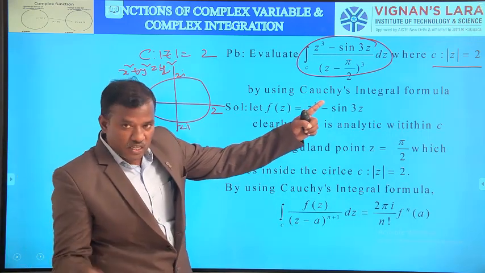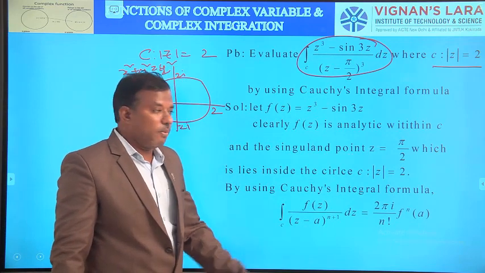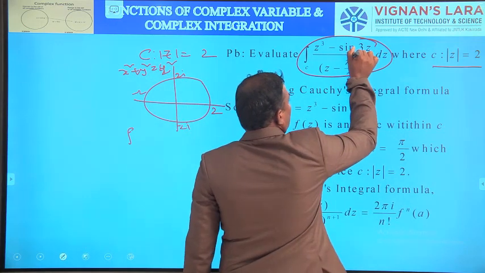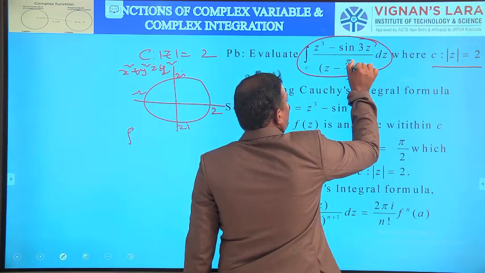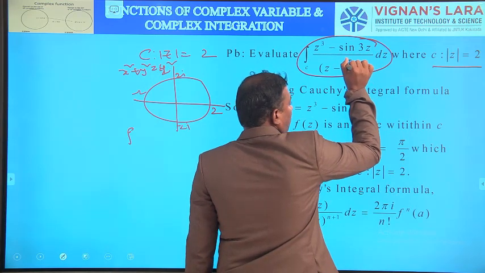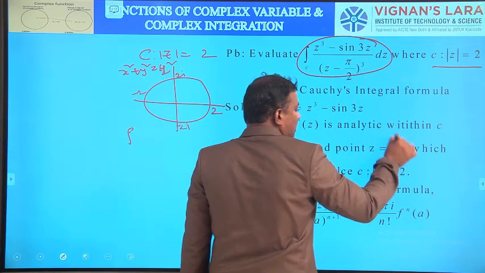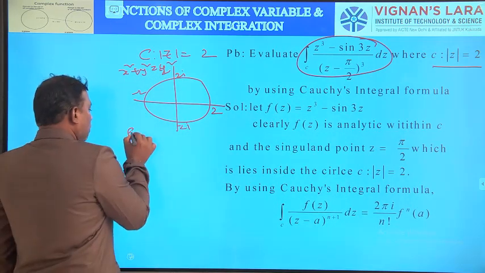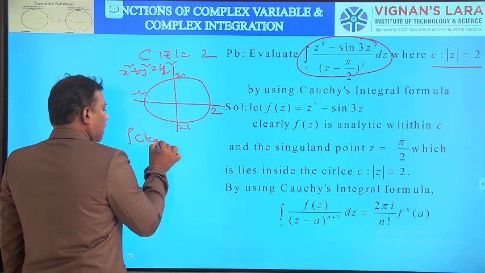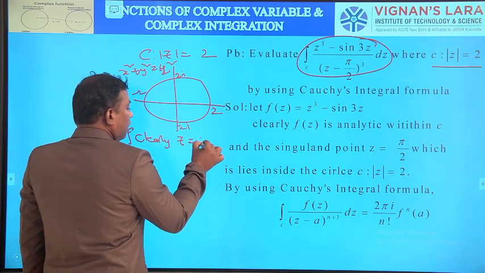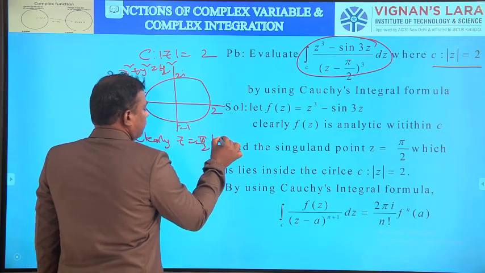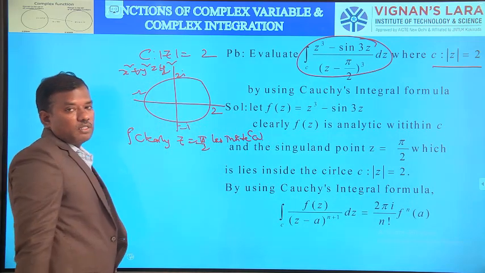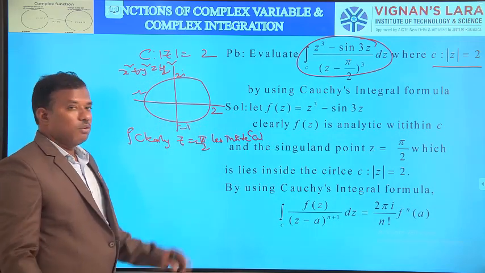What is the radius of the circle? 2. So clearly z equals pi by 2 lies inside the circle mod z equals 2. Once again, the integrand is defined everywhere except at z equal to pi by 2. Pi by 2 is nearly 1.5 something, so this pi by 2 lies inside C, where C is mod z equal to 2.